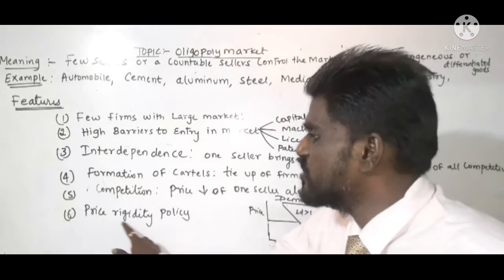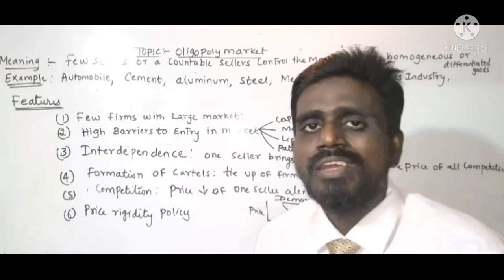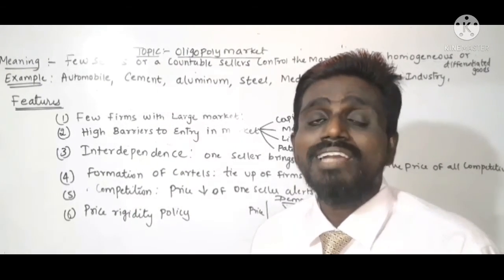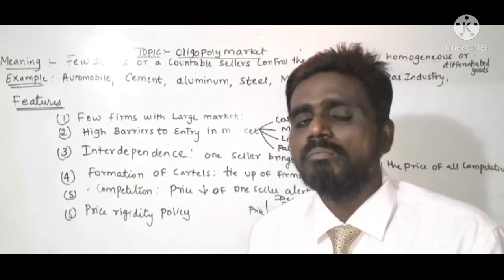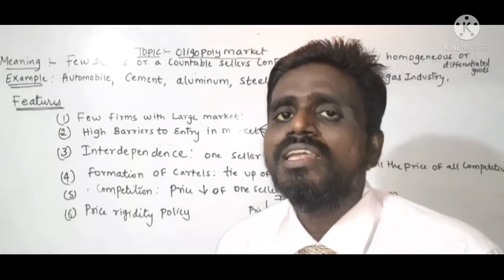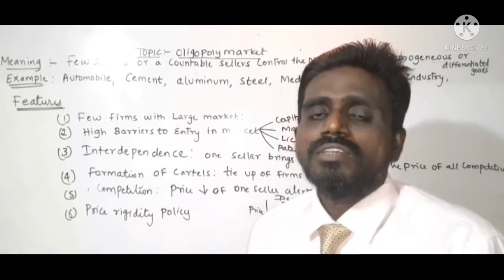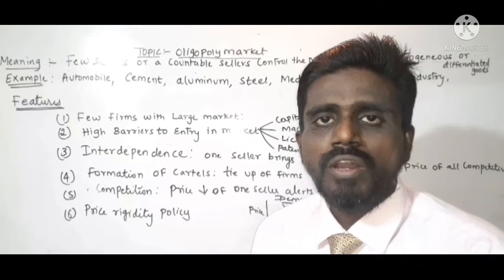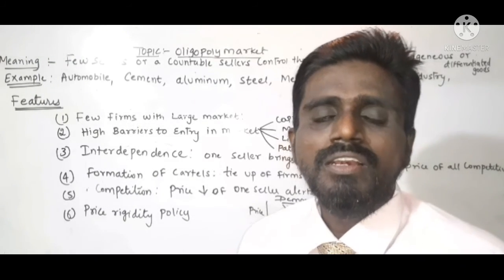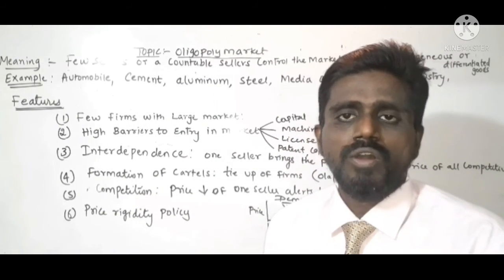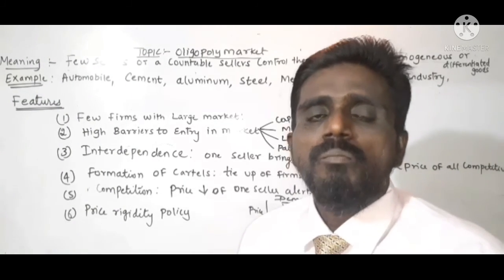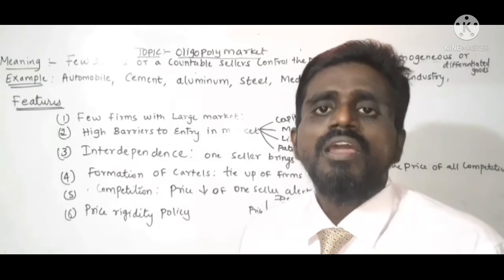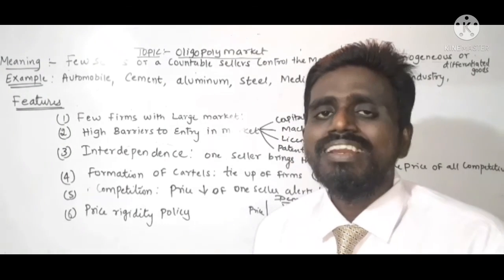Then price rigidity. In oligopoly, the firm follows the price rigidity policy in spite of an increase or decrease in demand. So they mostly avoid the price war. Why are they avoiding the price war? Since they need huge capital or huge machine power and so on. A large amount of funds is invested in the firm. So no seller wishes to incur loss.